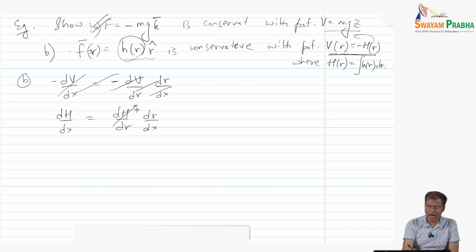So dH dr is nothing but H prime of r. Notice how capital H is defined: capital H is the antiderivative of small h. So H prime is h of r, and then we need dr dx.